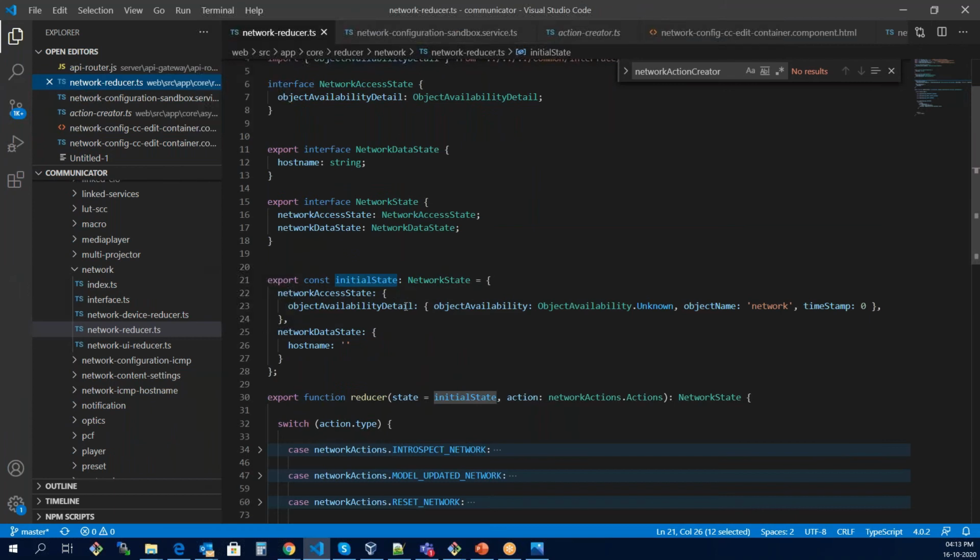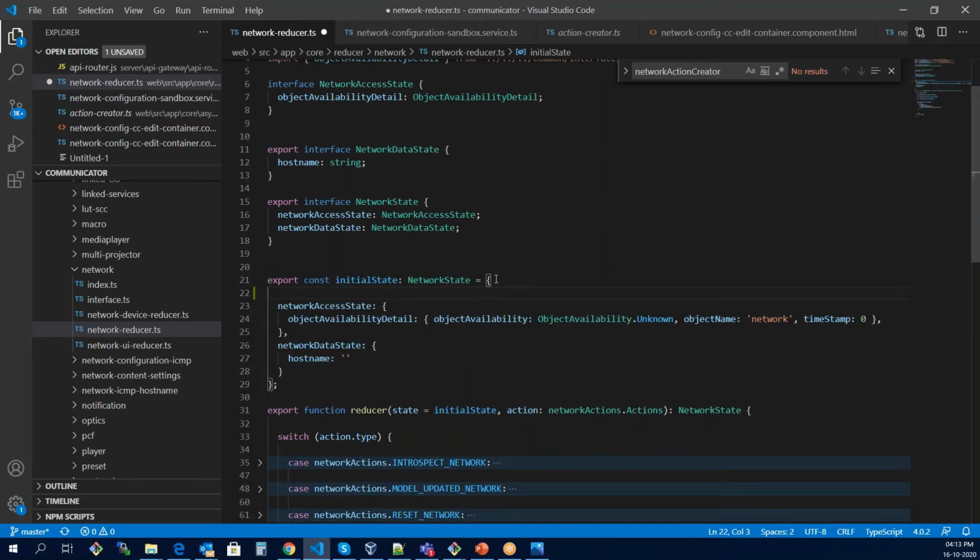This is the same thing that we are doing in our reducer. We are creating an initial state. Initial state means we are creating a data structure that can have all the different kinds of values that a store can have, that an application can use. So if I take the example of yours, the initial state for the room can be